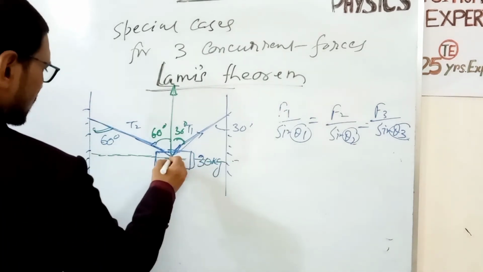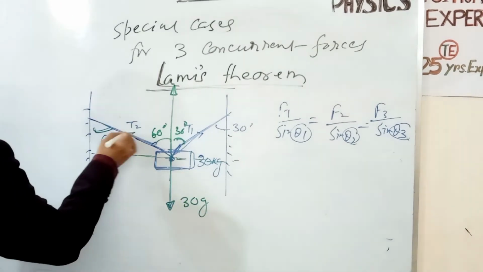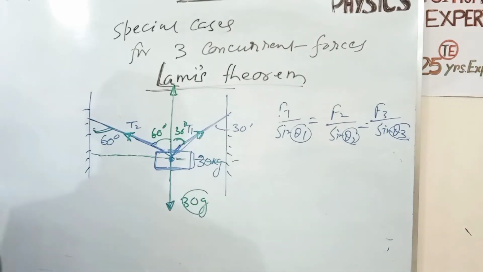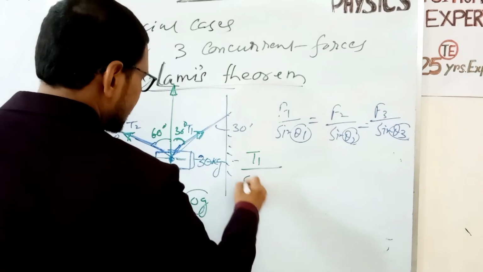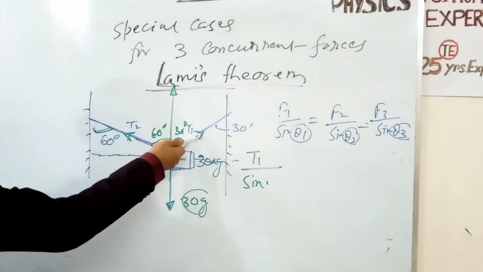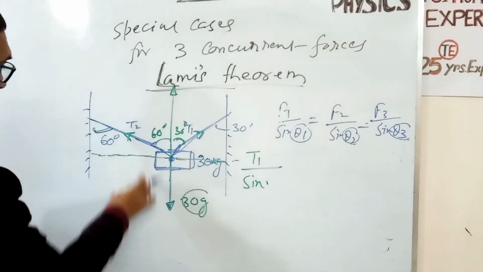The weight of the body acts in this direction, 30 g. Now T2 in this direction, T1 in this direction, 30 g. Here three forces are present. Now we have to find out the three angles.